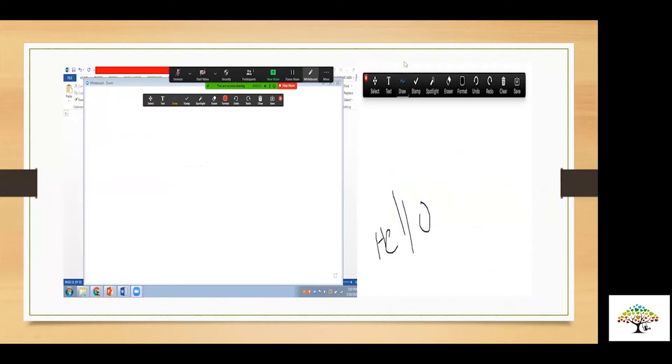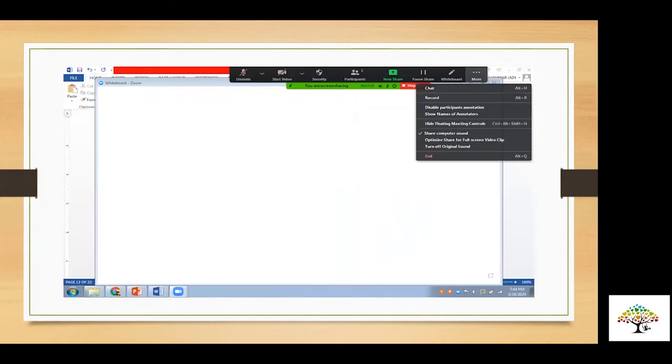Rishabh, next one. If you look at the top right corner, there are 3 dots and there is written more. In that, the third option says disable participants annotation. And if you don't want to disable, the fourth one shows the name of the annotator who's scribbling on screen. So that also you can find out from that.